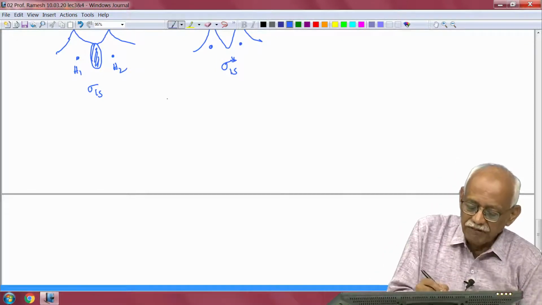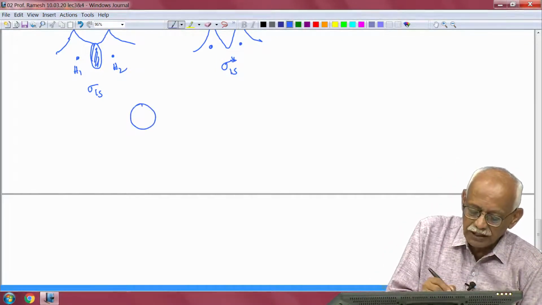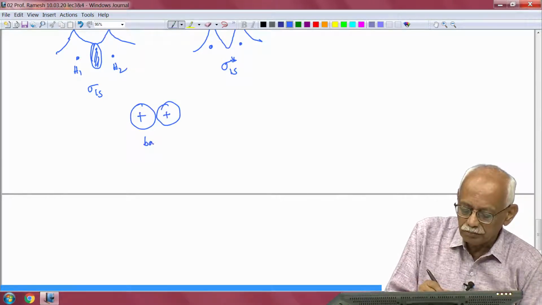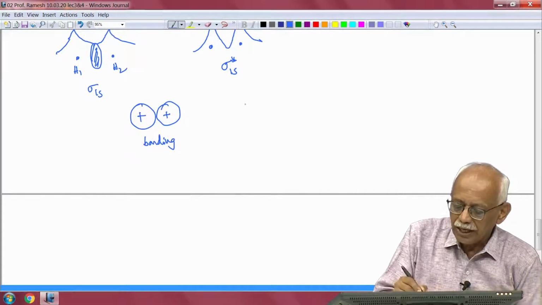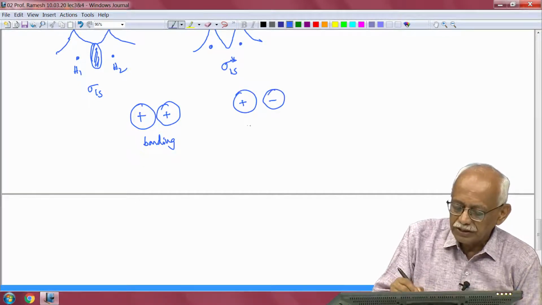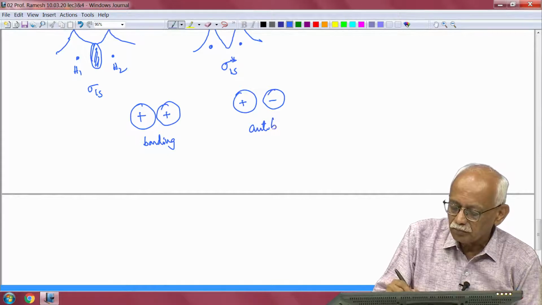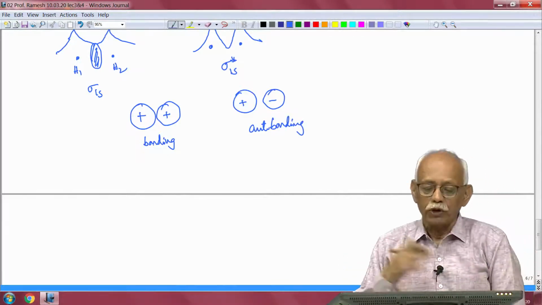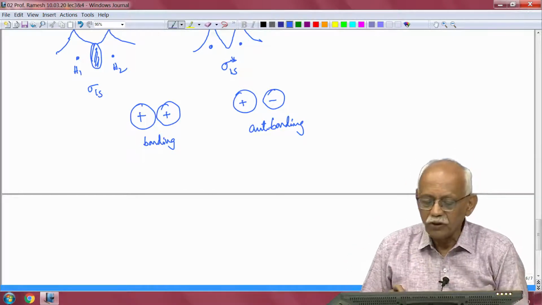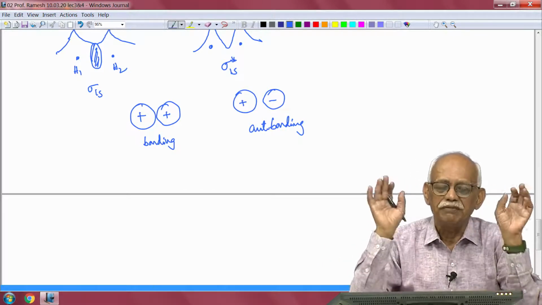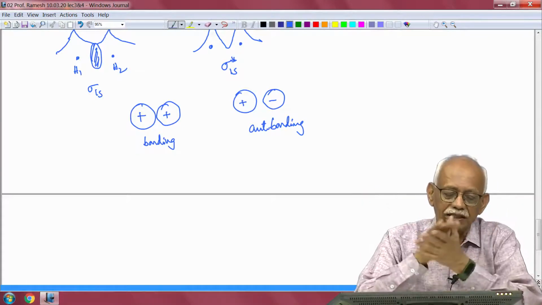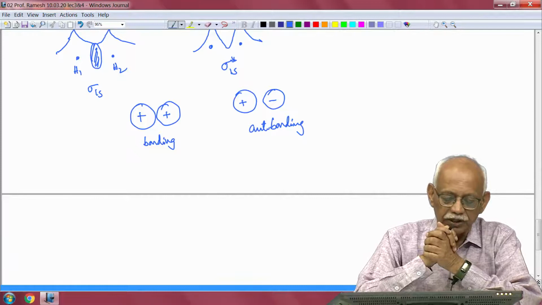So, the take home point is the following: whenever I have a wave function which is nodeless, like plus and plus, it is bonding, and plus and minus is anti-bonding, and bonding will always be lower in energy than anti-bonding. So, this is a very brief introduction to the hydrogen molecular orbital theory, which is actually 12th standard chemistry or physics, whatever you think.